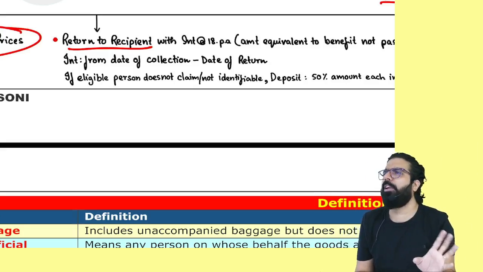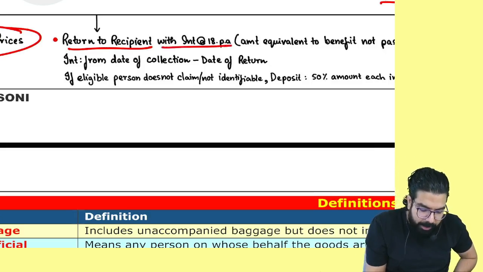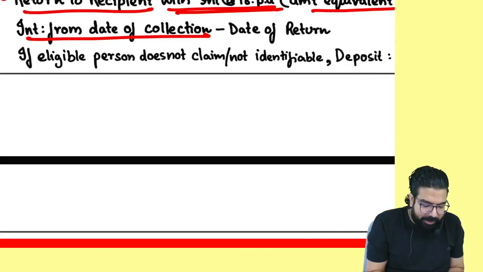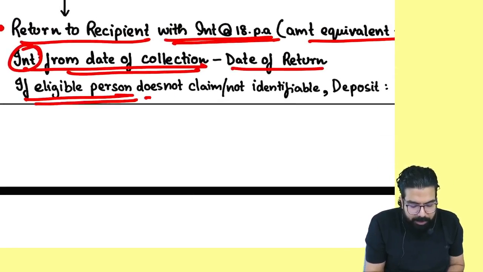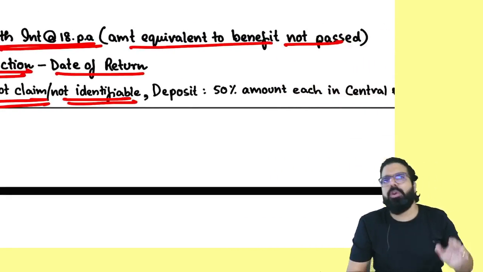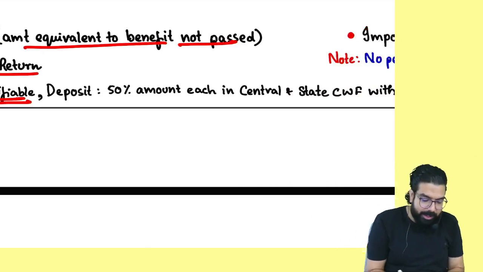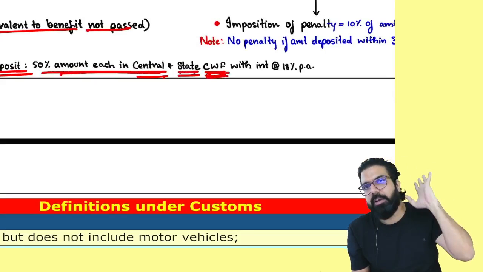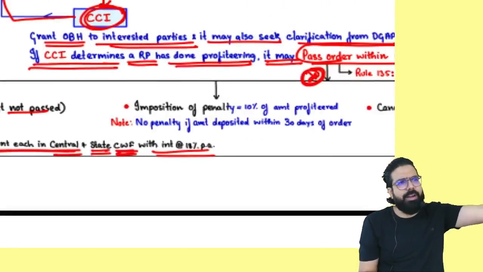They will tell, no problem. Government will tell, no problem. Do one thing, give the money to us. See here, return it to the recipient along with interest, amount equal to the benefit not passed on. Interest has to be given from the date of collection to the date of returning. If the eligible person does not claim or is not identifiable, how will you find out who are the people to whom you sold masala dosa, idli, etc. and charged more GST? Then they tell you to deposit 50% in the central consumer welfare fund and 50% in the state consumer welfare fund, along with interest at the rate of 18%. Government is telling, no problem. You can't find them, you give it to us.